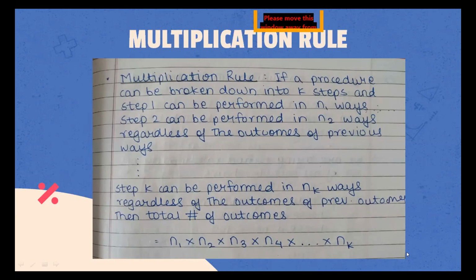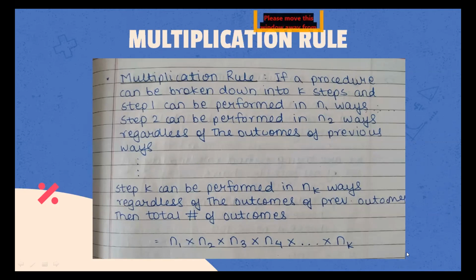So suppose there are 2 types of dal, so we chose the type a dal. Still we can choose 4 types of rice. So suppose there is x, y, z, and w type of rice. So we can still say that if we choose type a, then still we can go for xyzw, and if we choose type b, still we can go for xyzw.